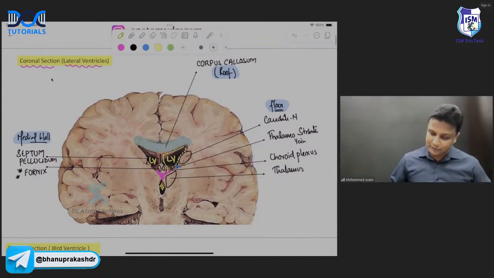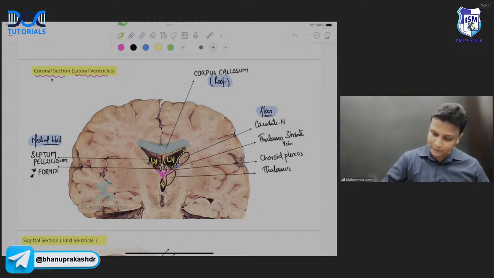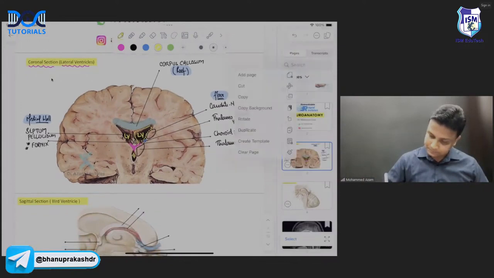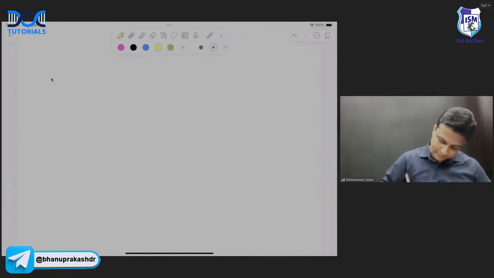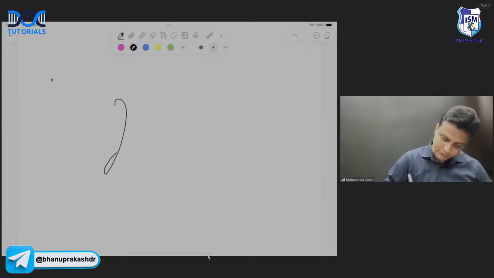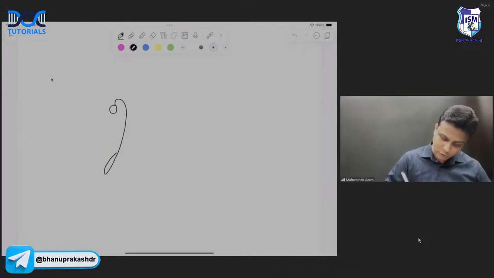Now here itself, let me tell you one more point, my dear friends, about the fornix. I hope you all have learned about the limbic system. The limbic system will be having thalamus and the fornix and the mammillary body and all. So just draw one small diagram here, sir, along with me. For example, if this one here will be the thalamus, and the thalamus will be continuing into the hippocampus, and hippocampus will continue into the fornix, and that fornix will go and join with the mammillary body. So hippocampus, and finally it is going and joining with the mammillary body here, sir.